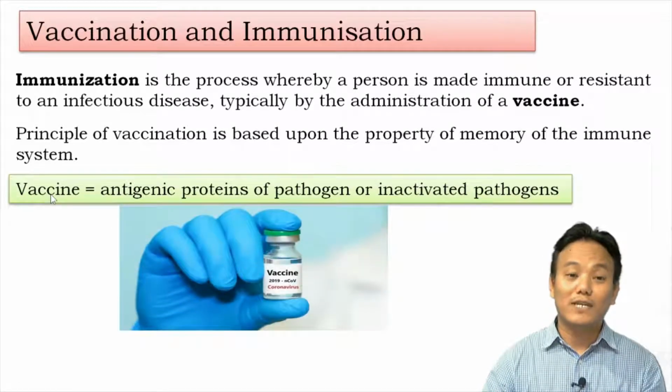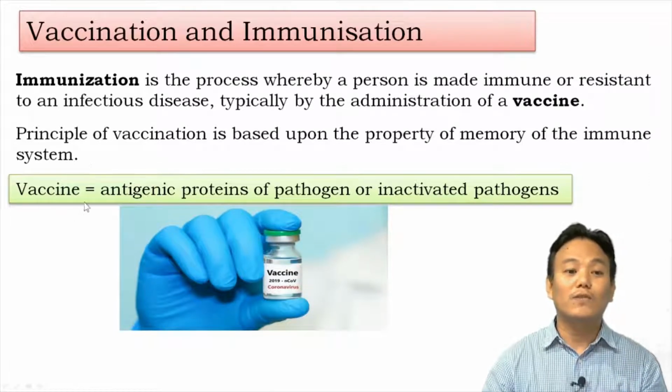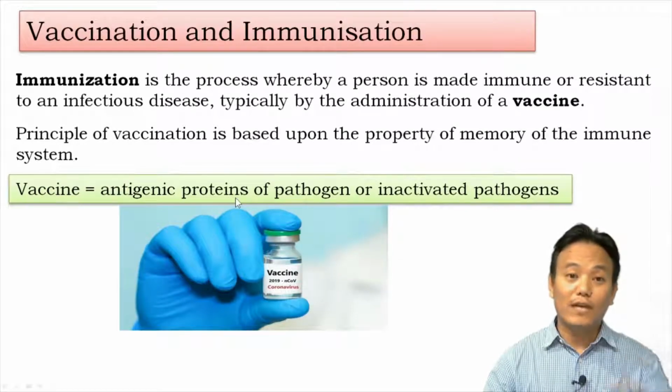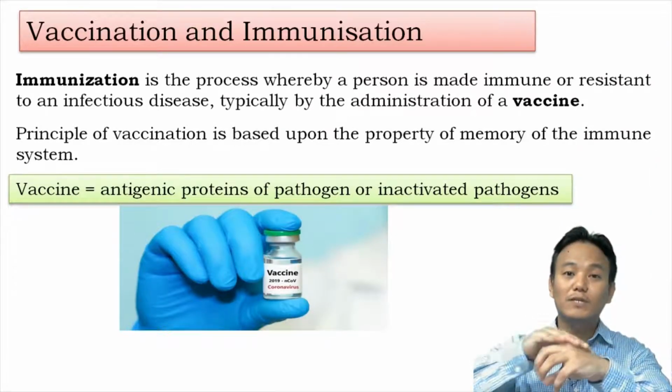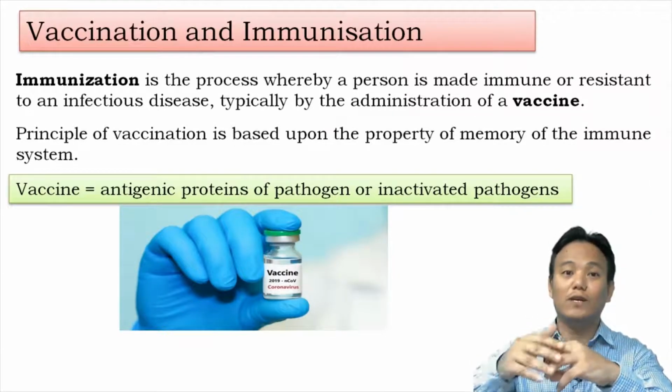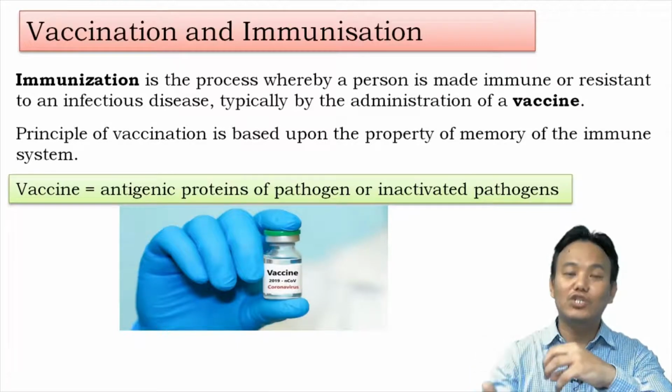And the vaccine that we take, whether it be polio drops or chickenpox vaccine or any vaccine, contains antigenic proteins of the pathogen, or it contains inactivated pathogens. Antigenic proteins means, as I told you last time, if we have a pathogenic bacteria or a virus, the proteins present on the surface of the bacteria or virus form the antigens, right?